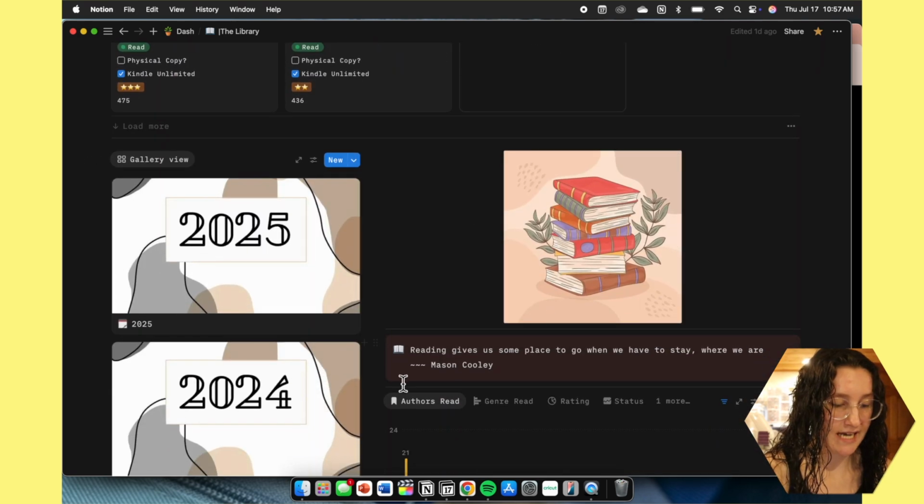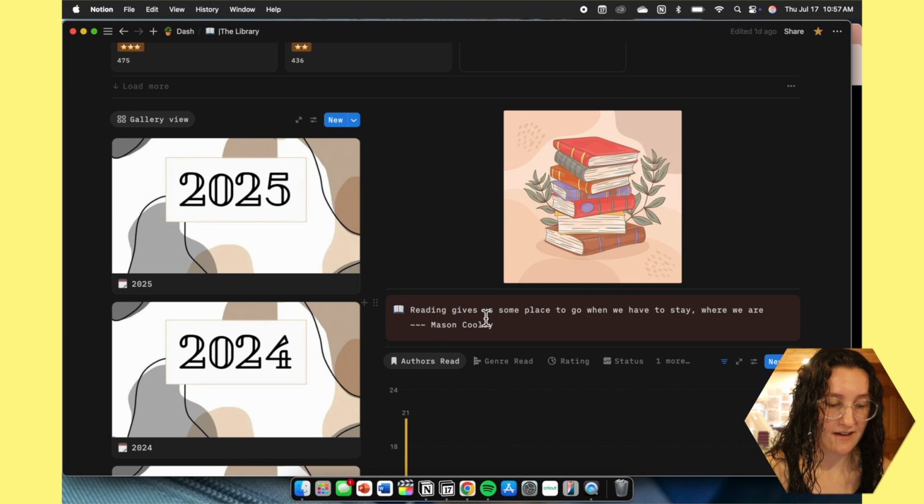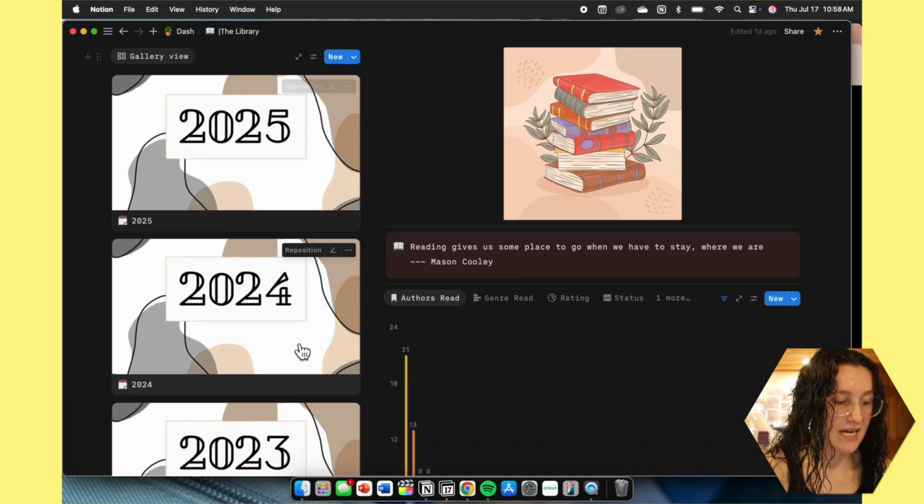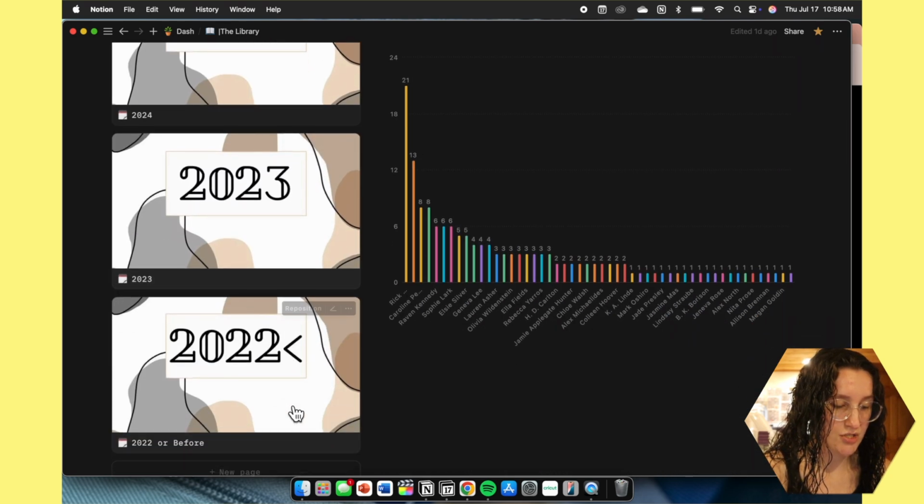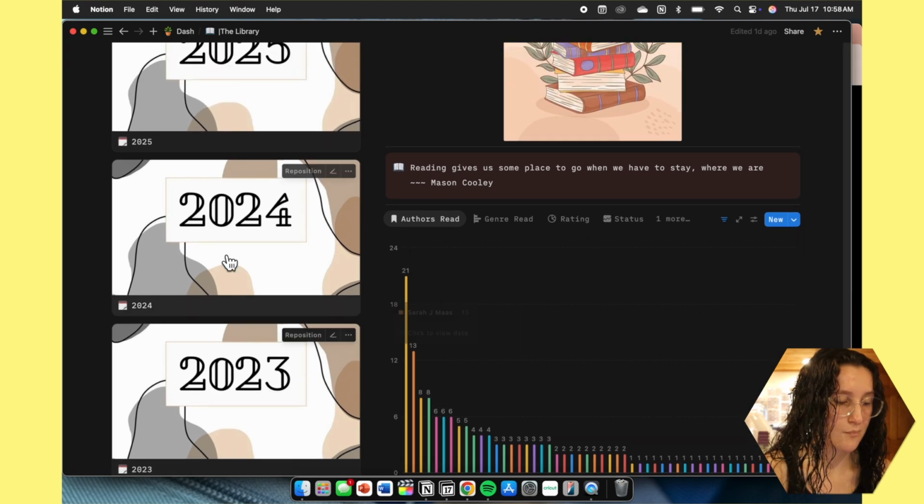So if we scroll down, now we have another quote that says, reading gives us some place to go when we have to stay where we are, by Mason Cooley. And then as you can see here, we have years. I'll get to the graphs and stuff in a second, but we have years.